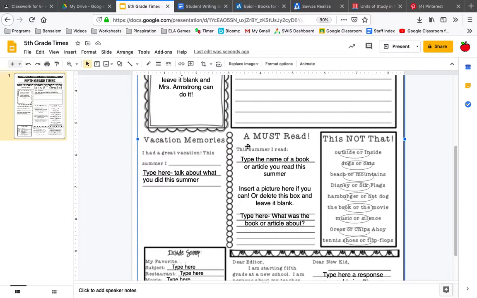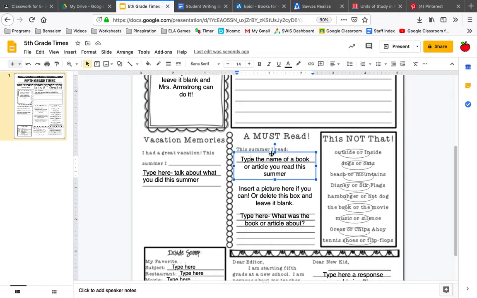Okay, right here it says a must read. This summer I read. Type the name of a book that you read this summer. Maybe you read an interesting article this summer. Whatever it was, type it here. If you're feeling particularly tech savvy today, Google a picture of it, and you can put the picture here and size it to fit appropriately. When you do that, just delete my box here. And then what was that book or article about? So just type a sentence or two of like a general gist of what it was about.